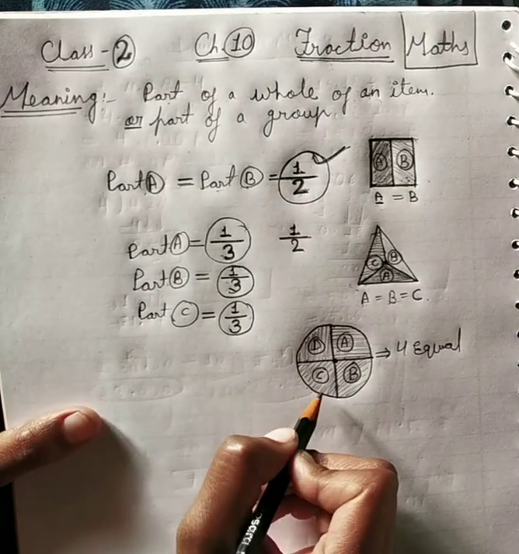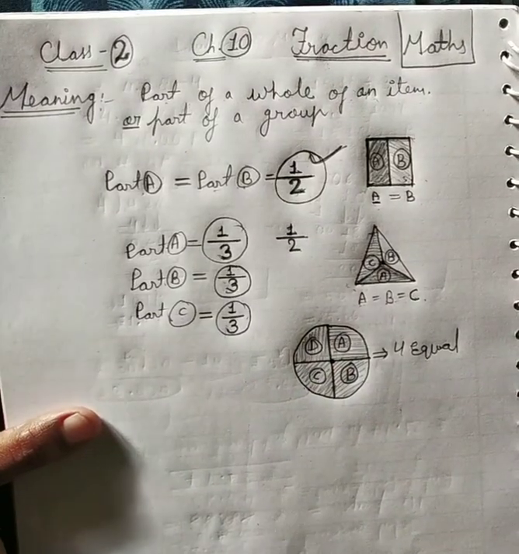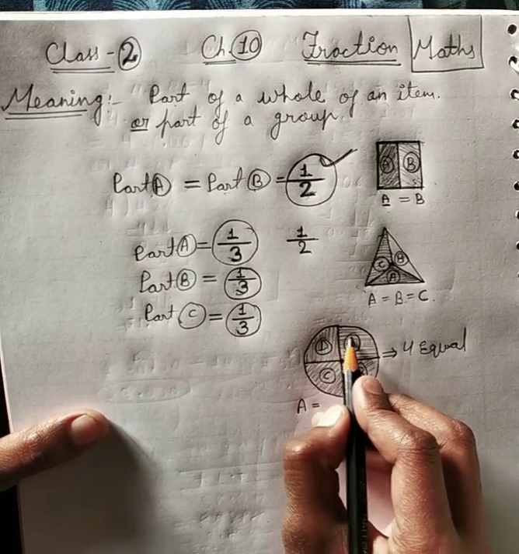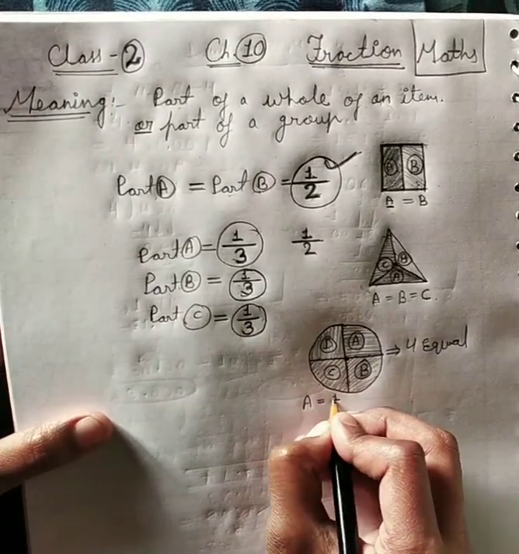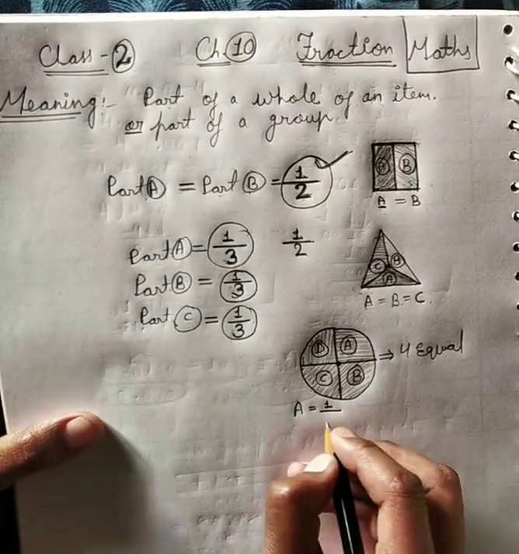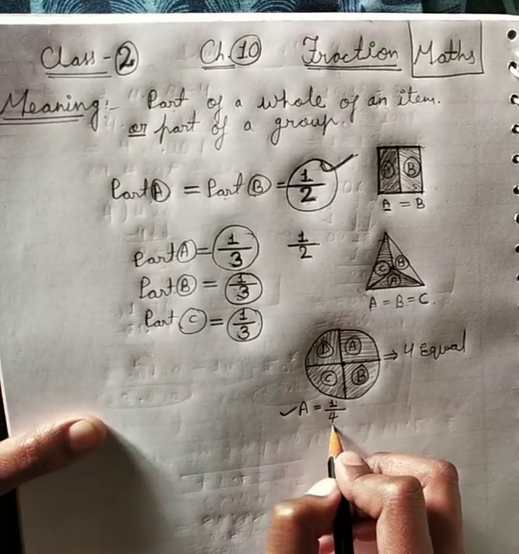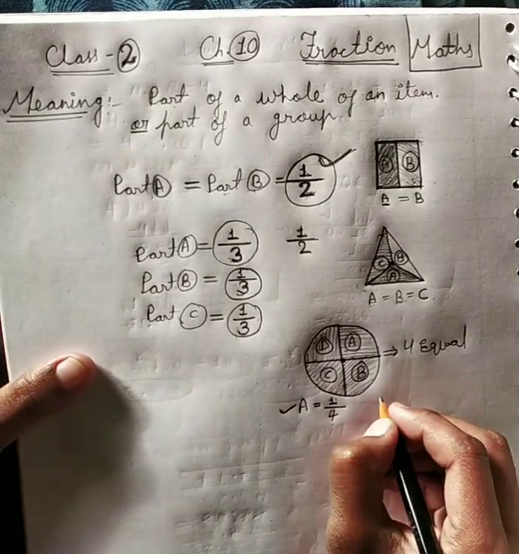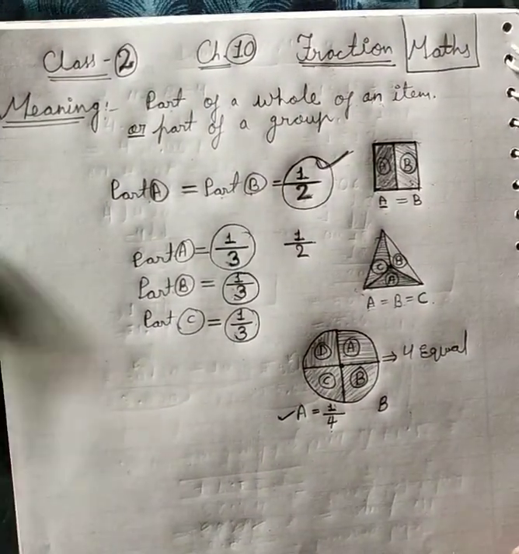Now if I ask, what is the fraction of A? So for A, bachcho, here we are talking about only one part, right? So we write here 1. Now how many parts are here? 4 parts are here. So write here 4. So the fraction of A becomes 1 by 4 or 1 upon 4. Is that clear? Now if I ask what is the fraction of B?